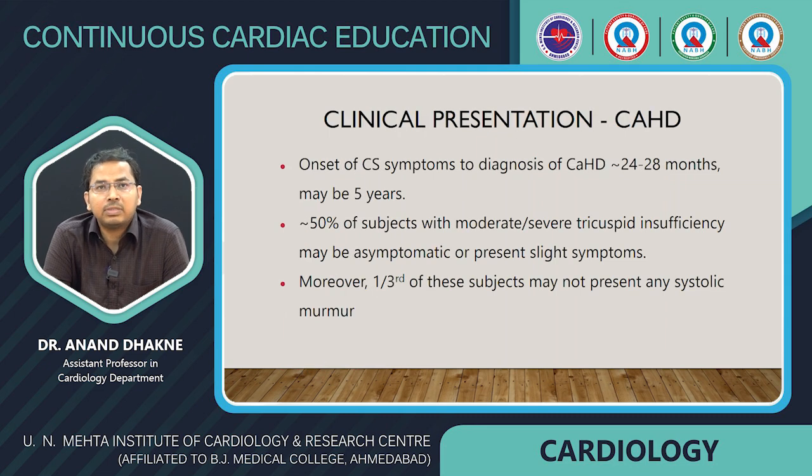The interval from onset of carcinoid syndrome symptoms to diagnosis of carcinoid heart disease is nearly 2 years, which may be up to 5 years. 50% of the subjects with moderate to severe tricuspid insufficiency may be asymptomatic or present with slight symptoms. Moreover, 1/3 of these subjects may not present with any systolic murmur.